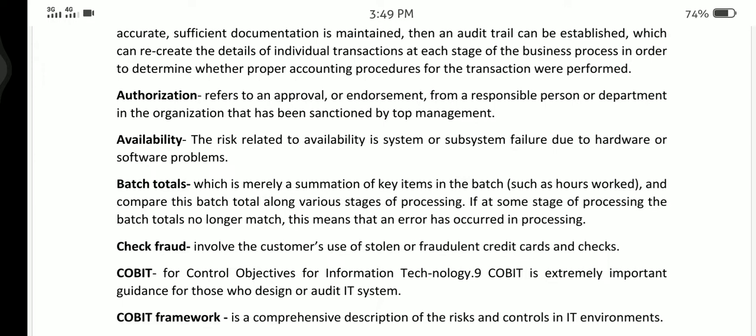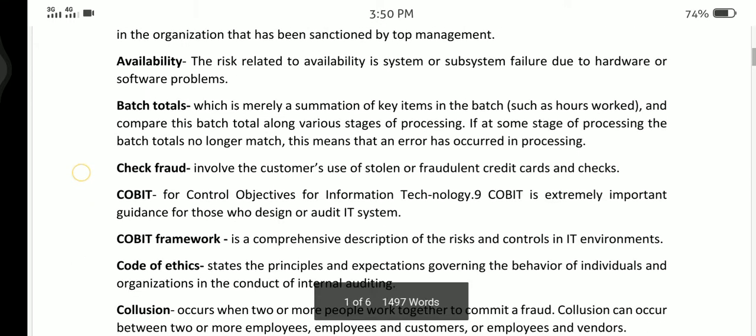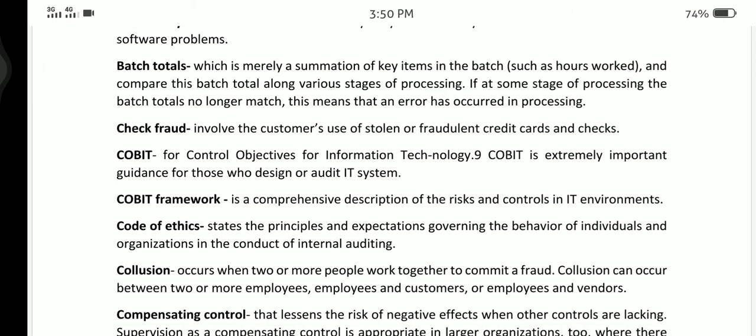The risk related to availability is system or subsystem failure due to hardware or software problems. Batch totals is merely a summation of key terms in the batch, such as hours worked, and comparing this batch total along various stages of processing. If at some stage of processing the batch total is no longer matched, this means that an error has occurred in processing. Check fraud involves the customer's use of stolen or fraudulent credit cards and checks.